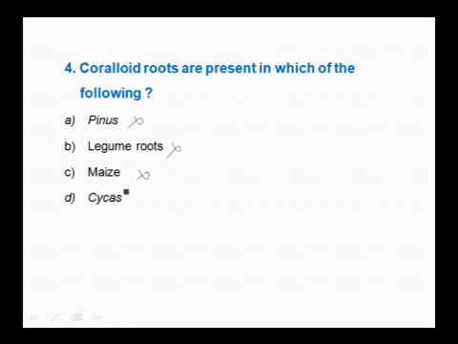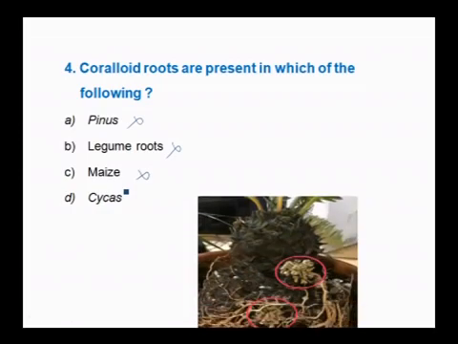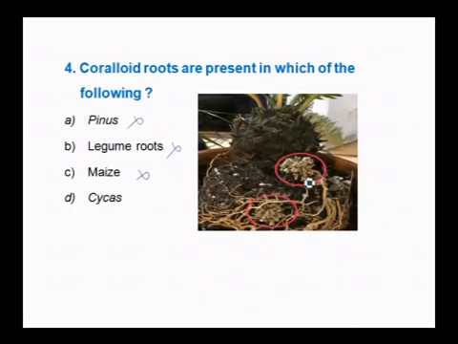But whereas in Cycas, we can observe coralloid roots. These are associated with cyanobacteria, and these cyanobacteria will give nitrogen to the Cycas plant. In turn, it gives nutrition to those cyanobacteria, and these are symbiotically associated in Cycas roots. So the coralloid roots are present in Cycas. So the right answer is Cycas.